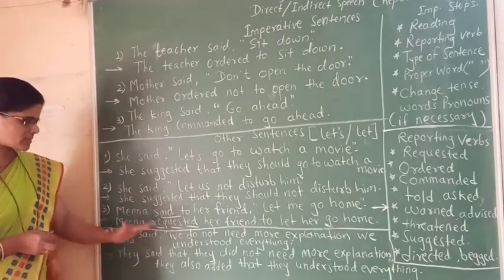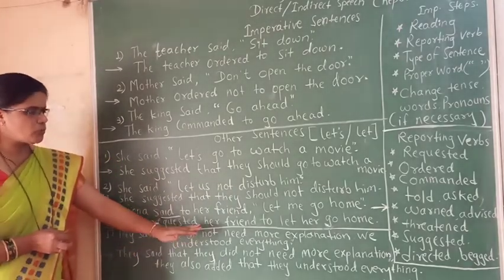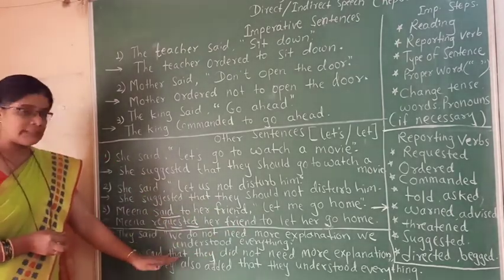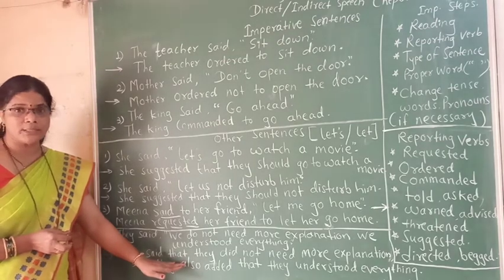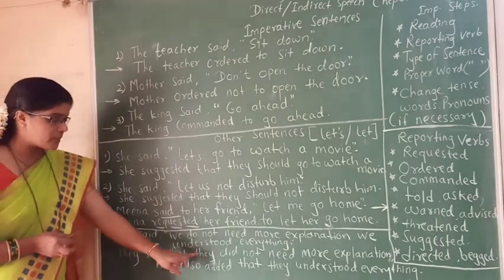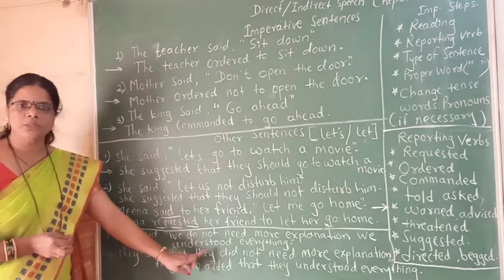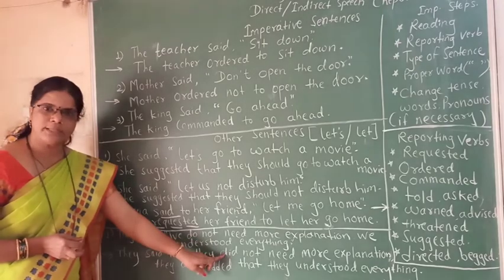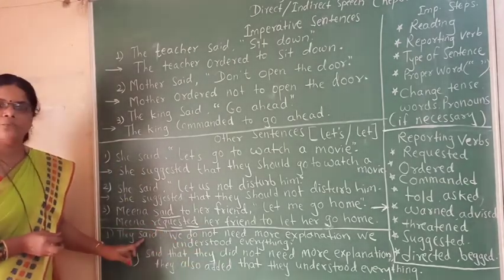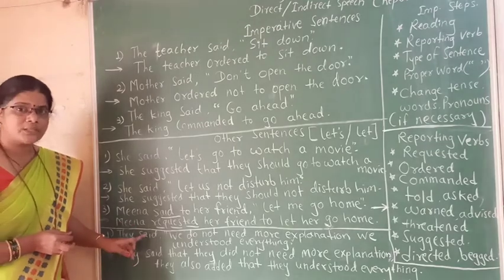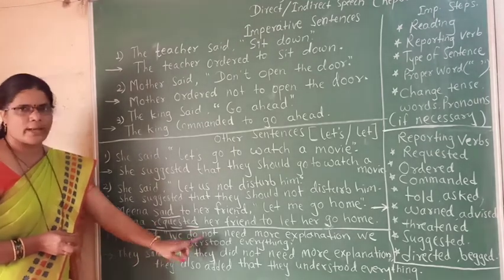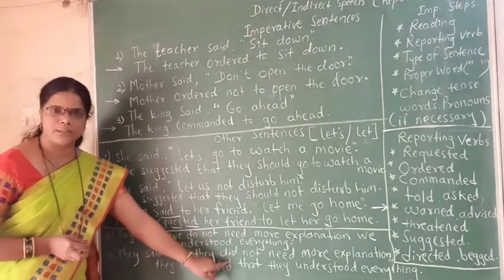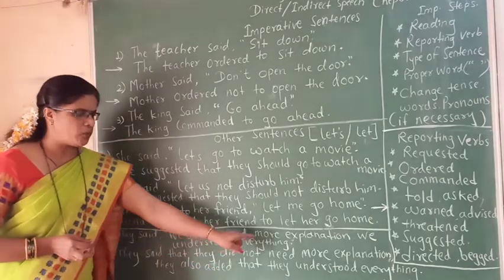Now friends, see this one. They said, "We do not need more explanation. We understood everything." They said that, and we are going to follow the rules of the assertive sentence. So they said that they, instead of we, we have to use the third person they. Did not, instead of do, we have to use did. Why? Because here the reporting verb was in past tense. If here it would be say, then we would have taken do as it is. But here past tense is there, so instead of do, we have to take did. So they did not need more explanation.